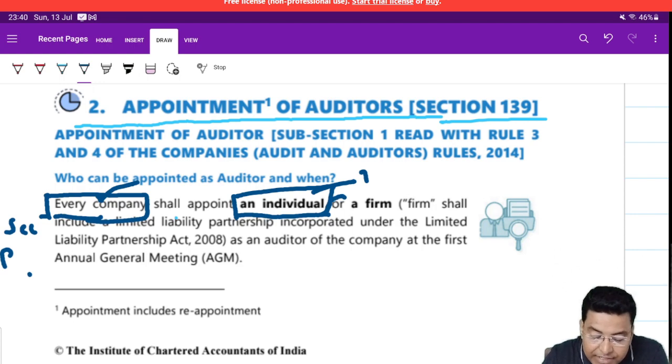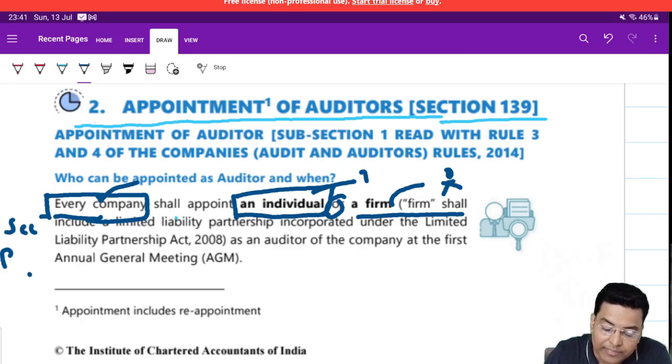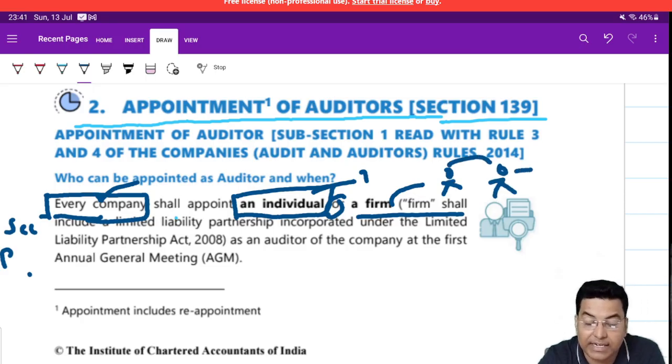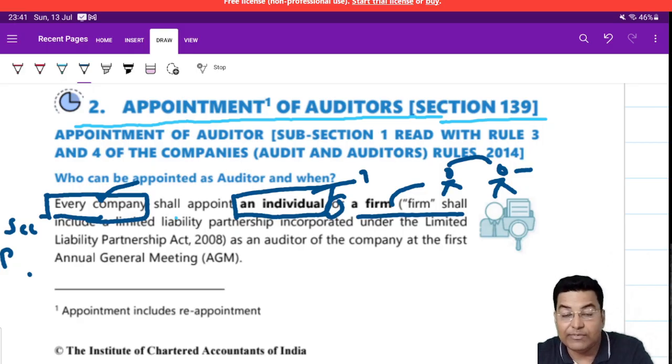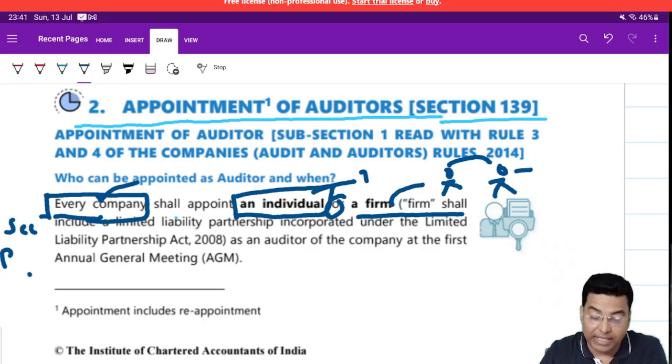And if you are into a partnership firm, for instance, your brother, sister, or your friend has also qualified, and you and he came together and incorporated a partnership firm, that would also be eligible to be the auditor of a company.